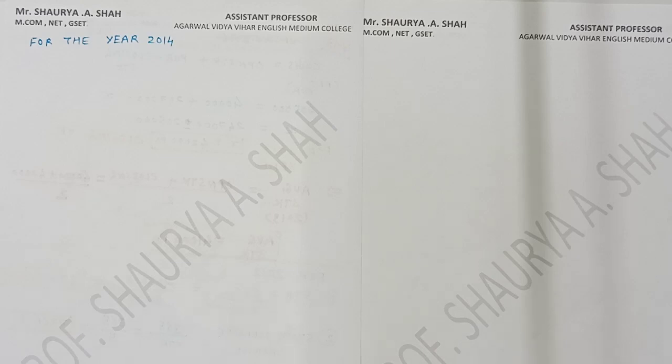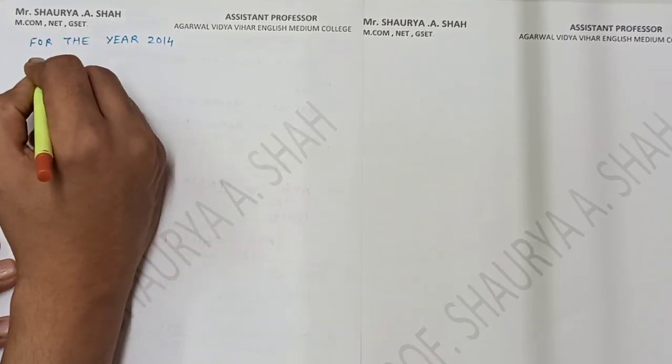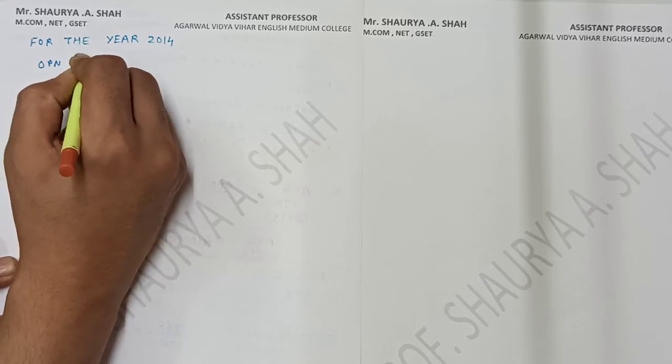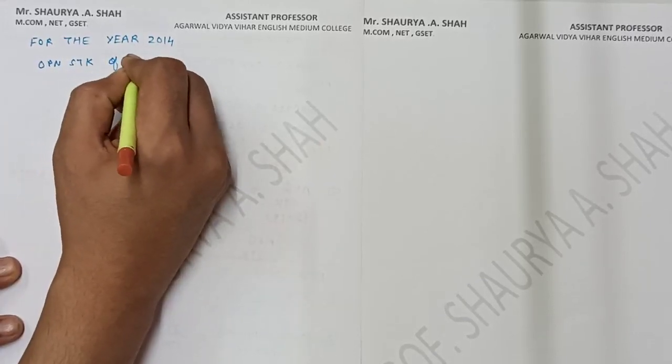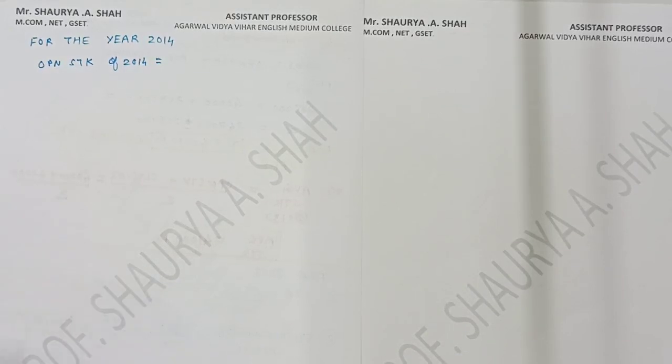So how to start, students, right? Now the very first thing I have for the year 2014 is the opening stock of 2014, right? Can anyone think: opening stock is missing, purchase is also missing, and adjusted purchase is also missing, right? But take for example that we are preparing a balance sheet, and 31st March 2012 is my closing date. On that particular day my closing stock will be there. That will be my opening stock for the next year on 1st April 2012, right?